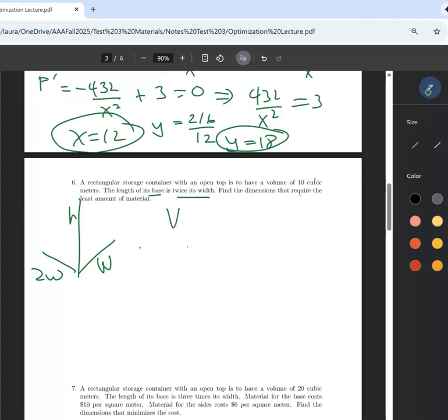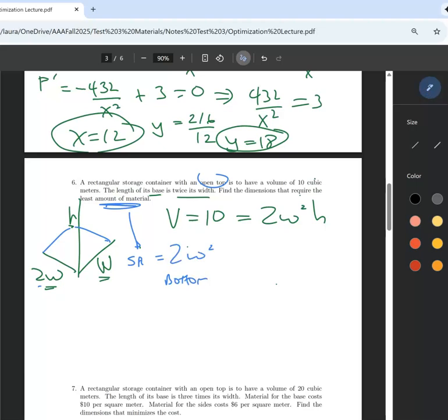Okay, so you know volume is length times width times height. So 10 is equal to 2w times w times h. So that gives me 2w squared h. Okay, we want the least amount of material. That's like saying surface area. Okay, has an open top. So the area of the bottom is going to be this times this, right?